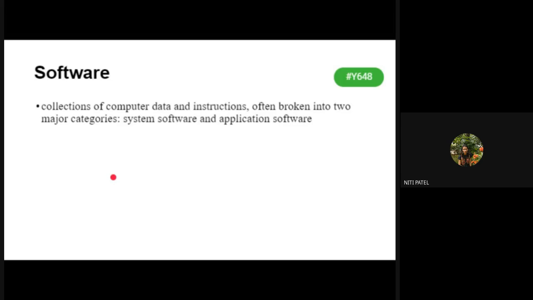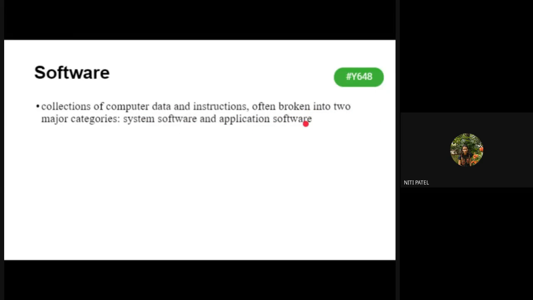Then next we'll see what is software. We have seen what are the hardware, that is input output devices. We have seen the CPU, we have seen the memory. So all these were the hardware part of your computer system. Now what we are going to see is the software part. Okay, what is software? It is a collection of computer data and instructions broken into two categories. Which are those two categories? System software and application software.